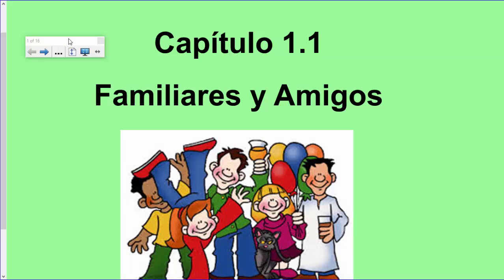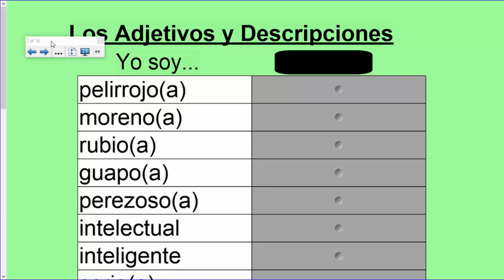But on the next few pages, you are just going to be filling in your green packet notes, your chapter 1.1 packet notes. And we are going to do the first 3 pages. And it will look exactly like it does in your note packet, so you'll see what I mean. So you can flip over to the back of the first page here, and you will see los adjetivos y descripciones. So first of all, I want you to fill in the very top that says yo soy...